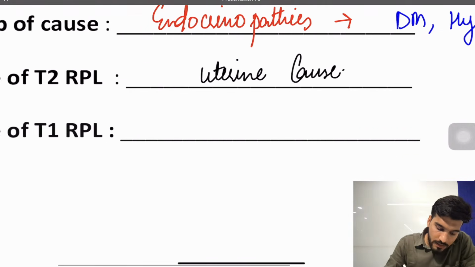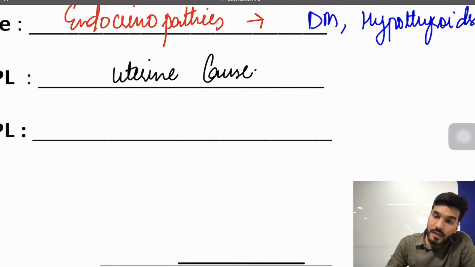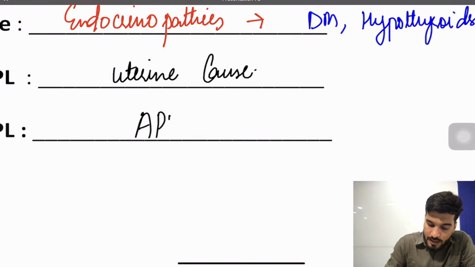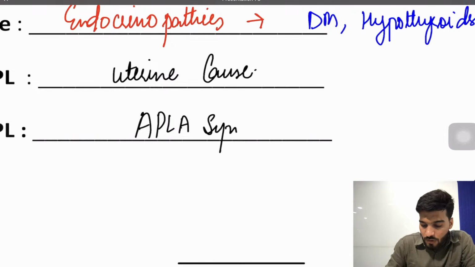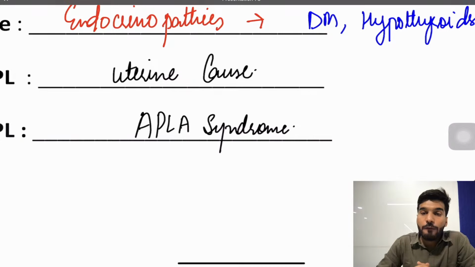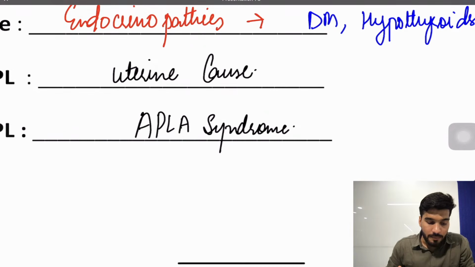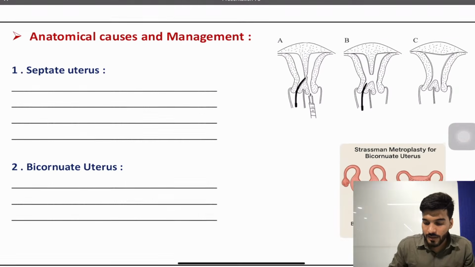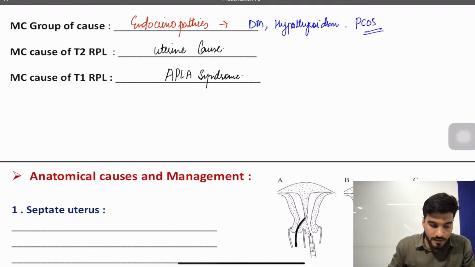Okay, and in case of a first trimester recurrent pregnancy loss, we have a syndrome called APLA syndrome. So what is this APLA syndrome? It's antiphospholipid antibody syndrome. Now after that, anatomical causes and management.